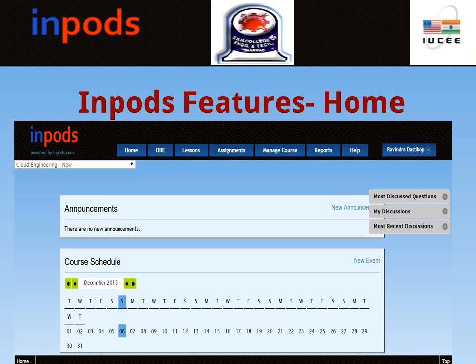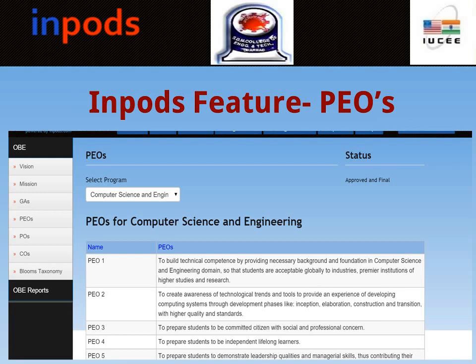OBE enables you to create the elements of OBE, like the vision statement of your institution, and also POs, PEOs and others that I will show you shortly. Lessons will help a faculty to upload his lessons and assignments, and manage course helps in monitoring them and also generating reports. This page shows you how to use the OBE feature and set up your POs for your branch or your course.